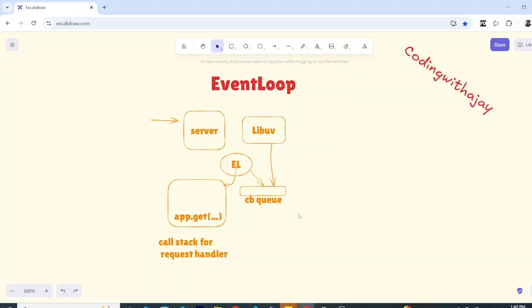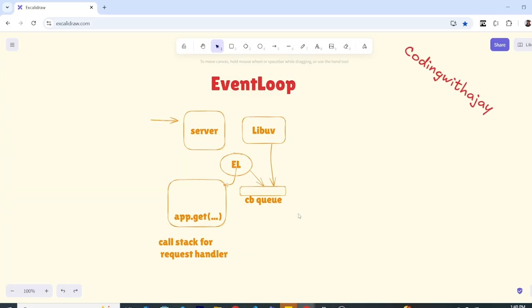Hello everyone. So let's talk about the event loop. This is a very powerful thing in JavaScript, in Node.js especially. The idea is that our entire Node.js application is fast because of this event loop. Now, how does it work and what does it do? Let's try to understand that.